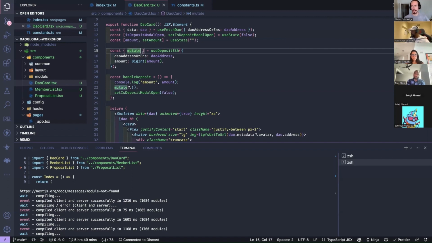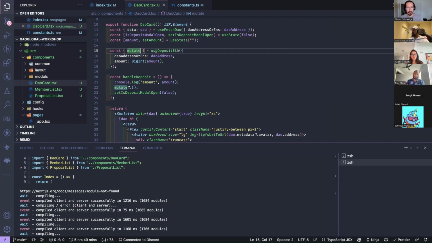So the big difference between these two things is that with queries, as soon as your page renders, or the component that you've got your hook in renders, it's going to keep trying to fetch that data because it's just reading stuff, right? And if it fails, there's no problem because it will just try to refetch in the background intelligently. But of course, with a mutation, you don't want it to just start sending transactions when your page renders, right? So that's the big difference between these, right?